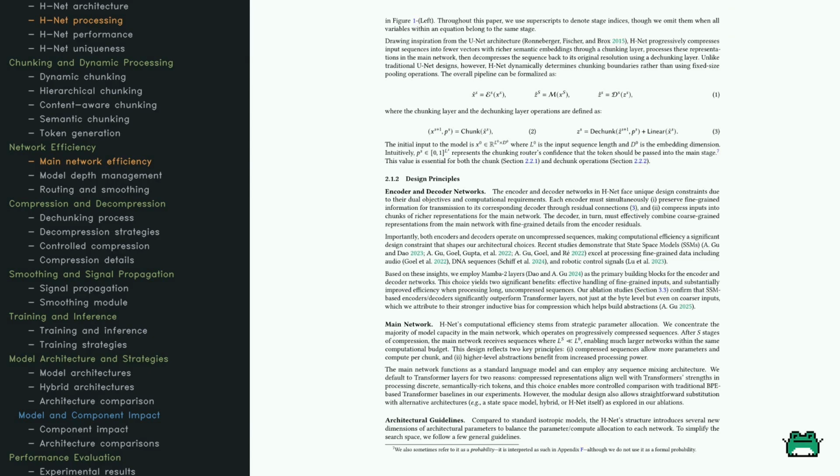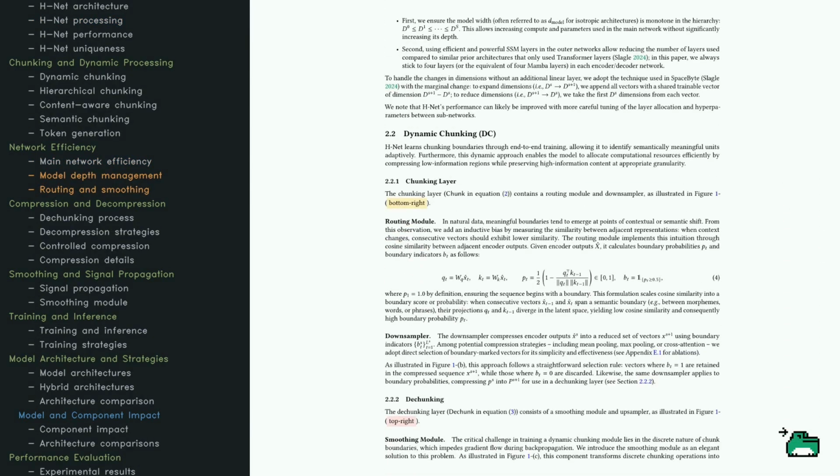Unlike typical methods, HNet dynamically sets chunk boundaries, optimizing data splitting and reassembly. The formulas show the data flow through encoding, chunking, the main network, and decoding. The network uses Mamba-2 layers for efficiency, focusing on compressed sequences and allowing larger networks without extra cost. This setup aligns with the strengths of transformer models, balancing computational demands while allowing flexibility.